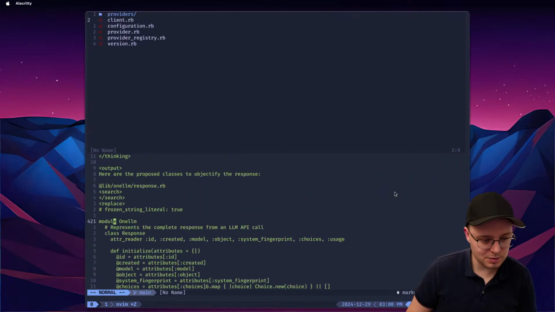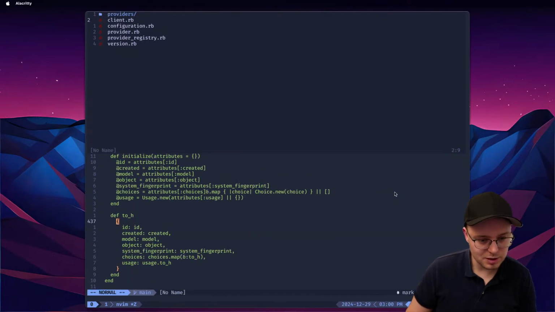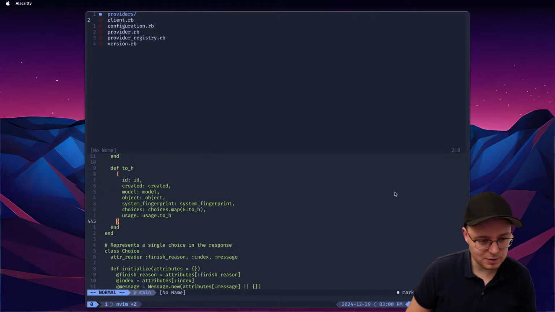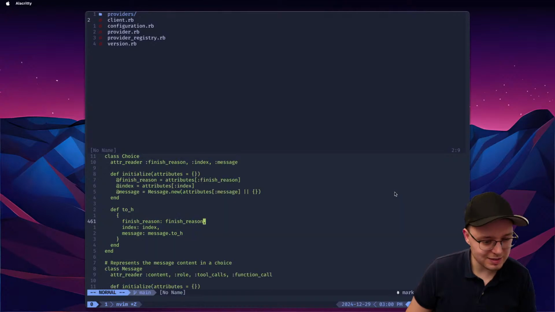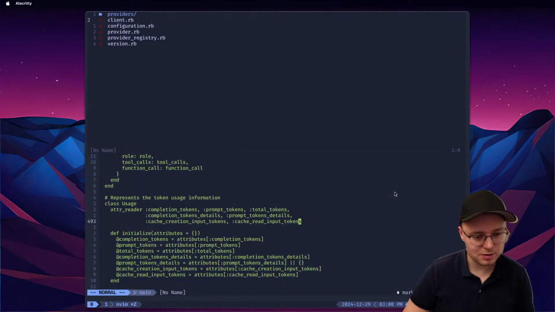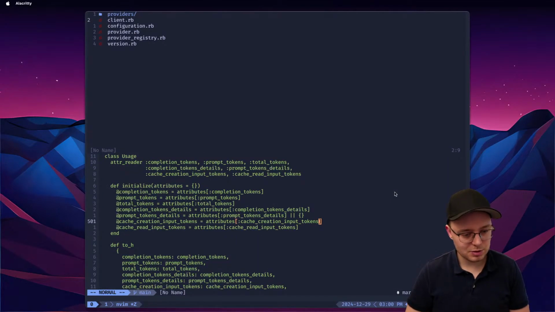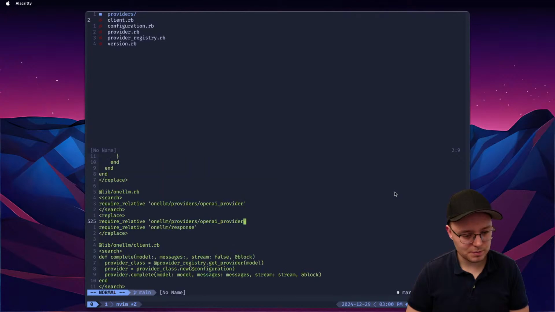And I'll do a response. I'll create this, initialize, create a model, blah, blah, blah. All of this, system fingerprint, a lot of this, to age. I didn't ask that, but that's fine. Choices. Okay. Initialize attributes to age.